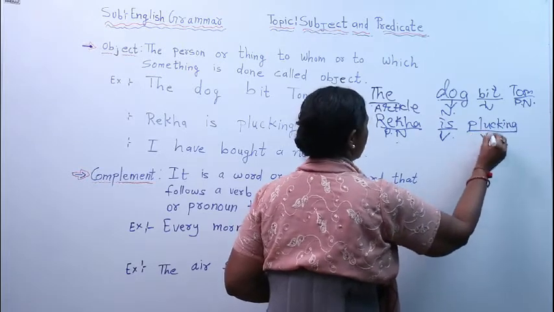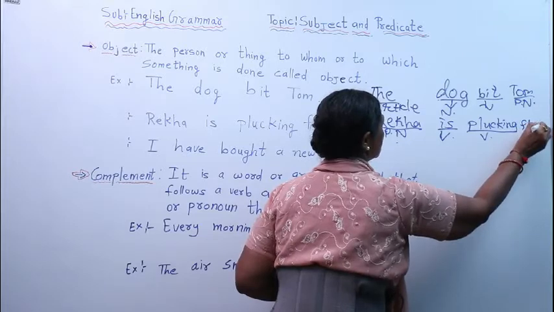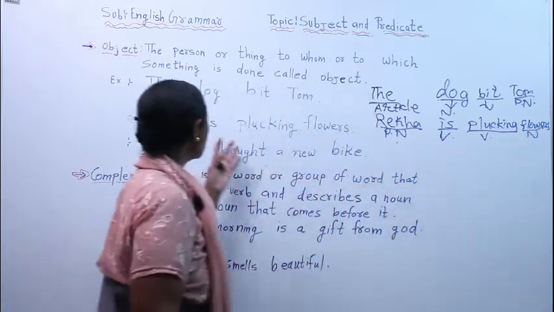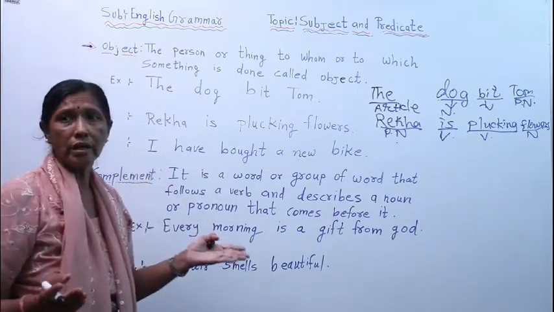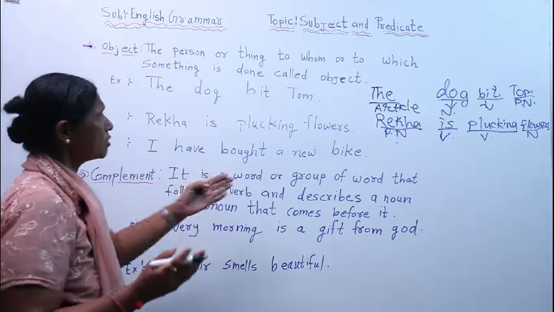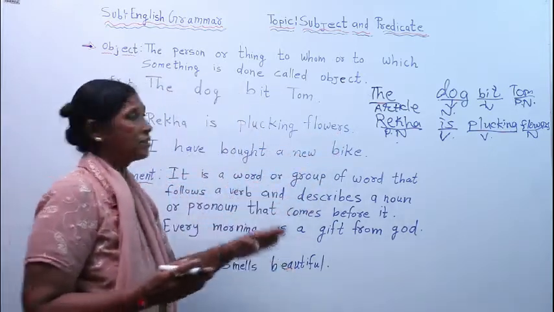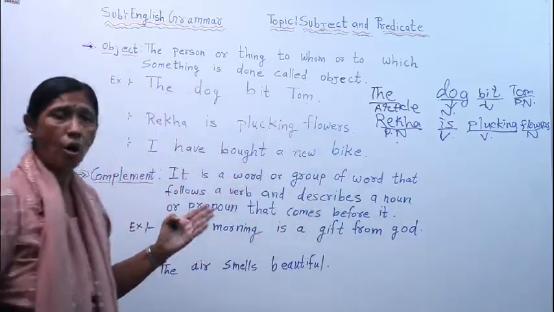This is verb. And flowers. Flowers is what? Noun. Rekha is doing what? Rekha is plucking flowers. And this flower is what? That is object. Flower is object. And here Tom is also an object.